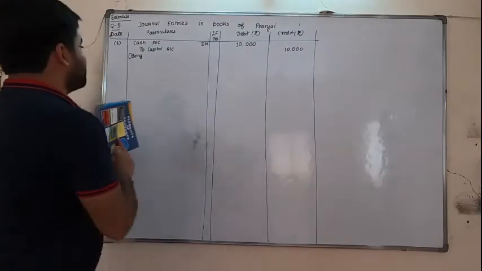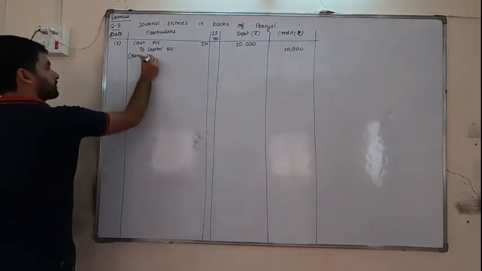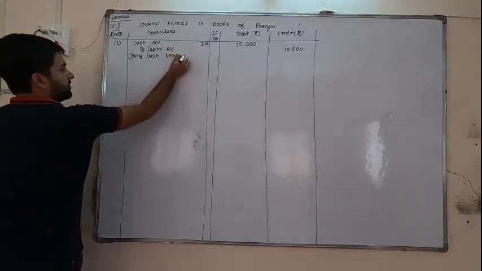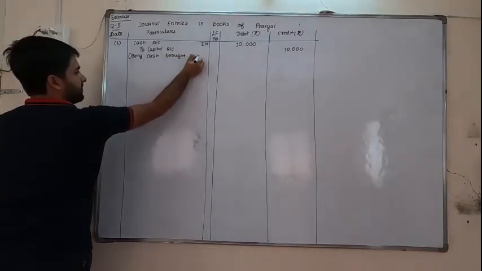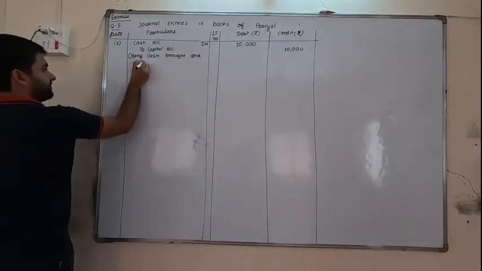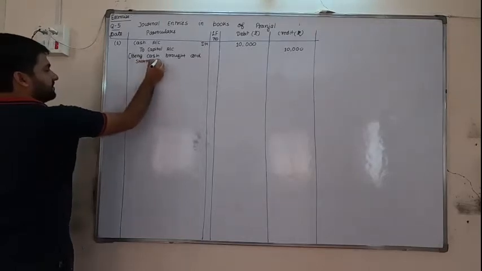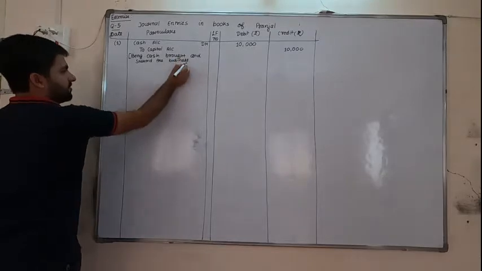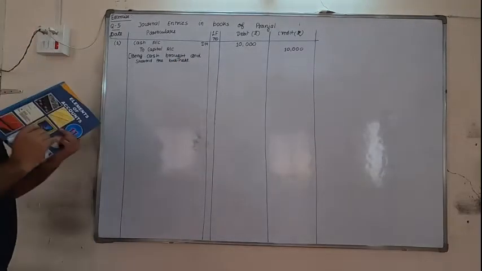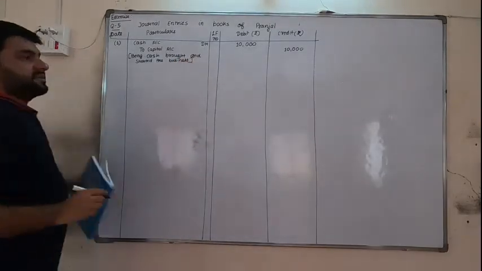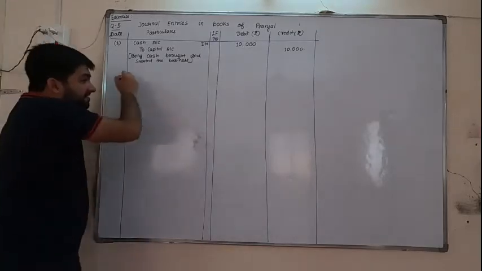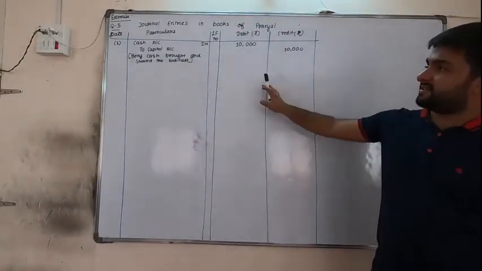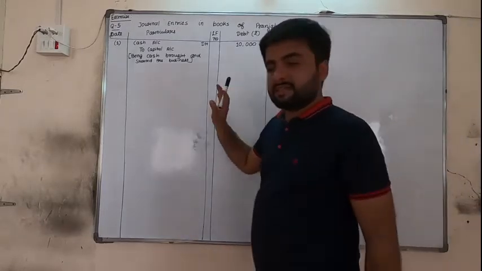So what we are writing is: being cash brought and started the business. Now the bracket is closed. Now in the book they are telling that after each transaction make a line. It is not required. This thing is perfect. Okay? This thing is perfect.